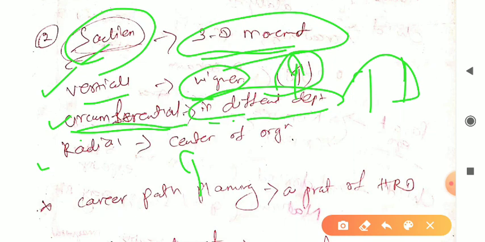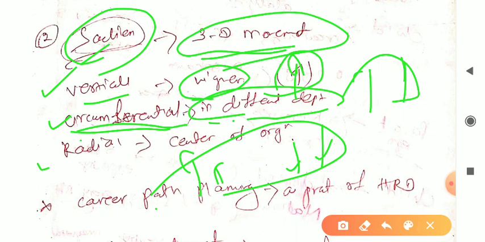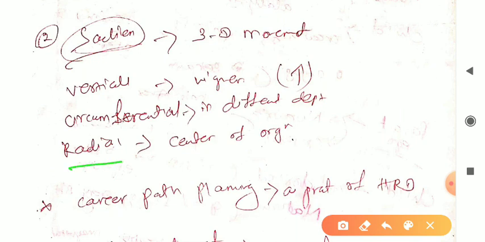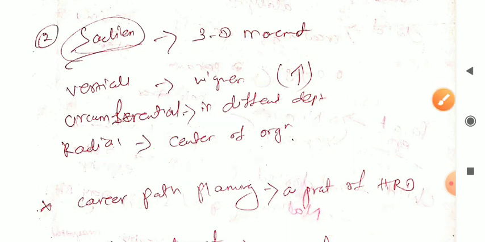If the situation is higher, it will be higher. If it is lower, it will be lower. So with respect to circumstance, right? Next one is radial, center of organization, that is related to the center of the organization, that is the main focus, the locus of the organization, right?